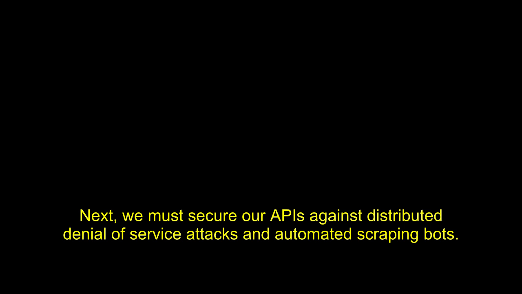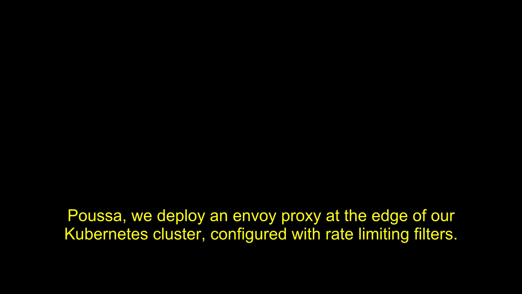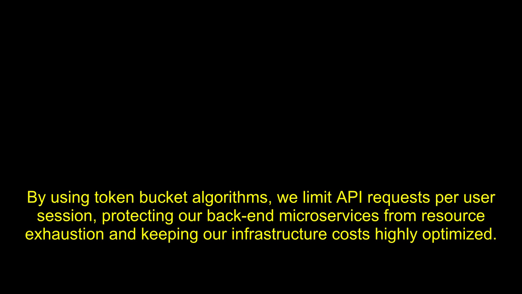Next, we must secure our APIs against distributed denial of service attacks and automated scraping bots. We deploy an Envoy proxy at the edge of our Kubernetes cluster, configured with rate-limiting filters. By using token bucket algorithms, we limit API requests per user session, protecting our back-end microservices from resource exhaustion and keeping our infrastructure costs highly optimized.